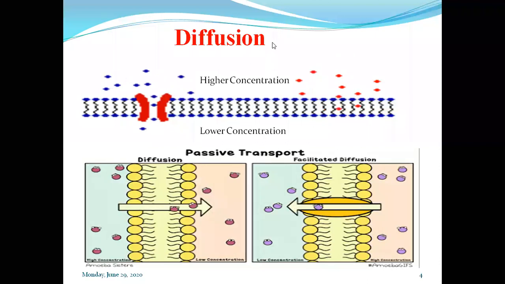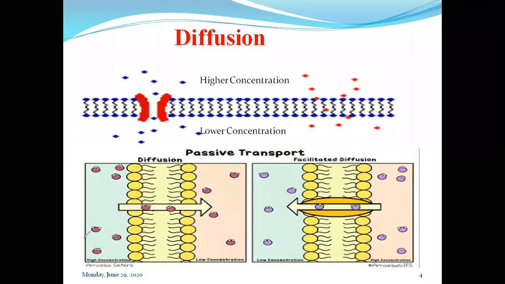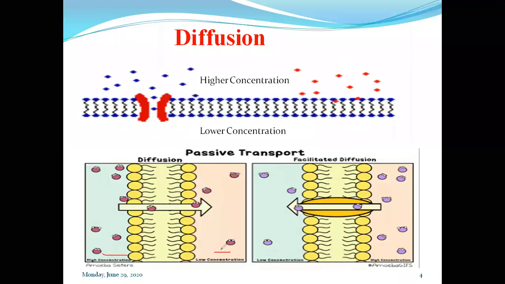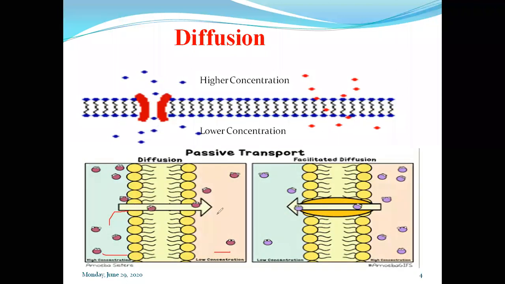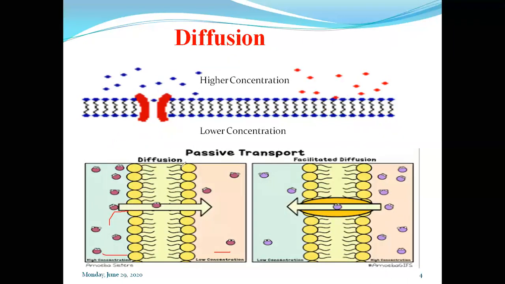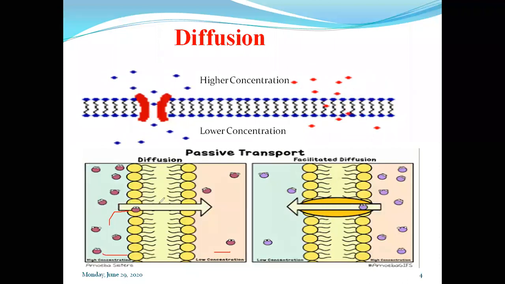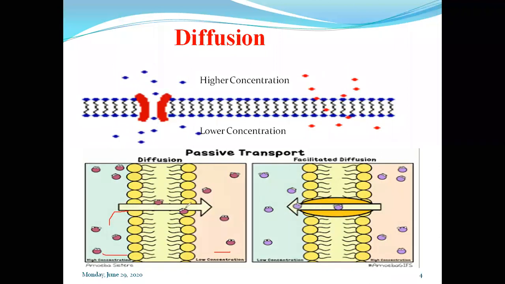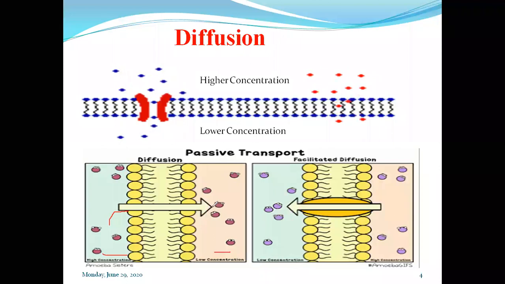One more, if you look at this picture, again this is the same. This is the higher concentration region and this is the lower concentration region, and from this higher concentration region, the molecules will enter into the lower concentration region. Again, this is the plasma membrane. These phospholipids have a polar head and non-polar tail, and through this the molecules will pass. Just see how the molecules pass, and how diffusion takes place.